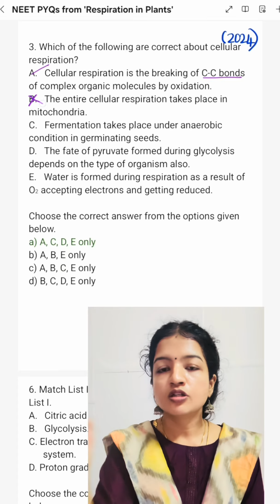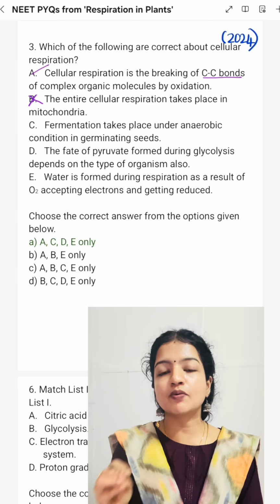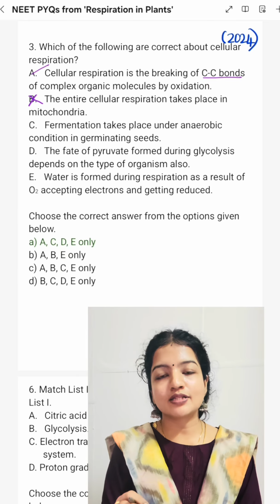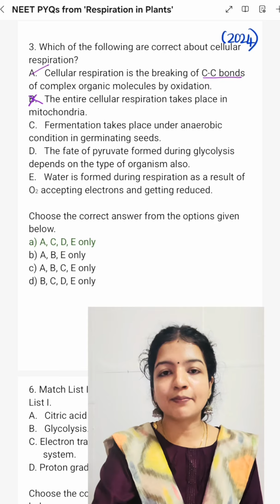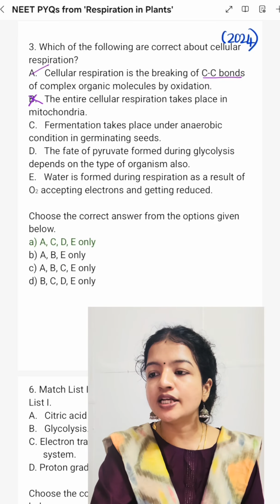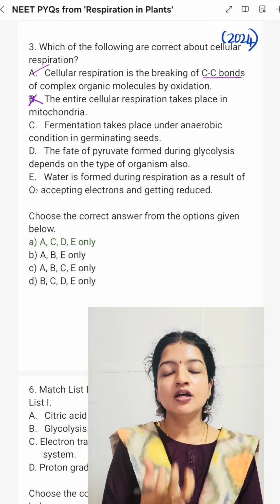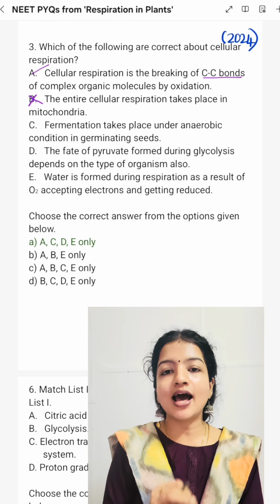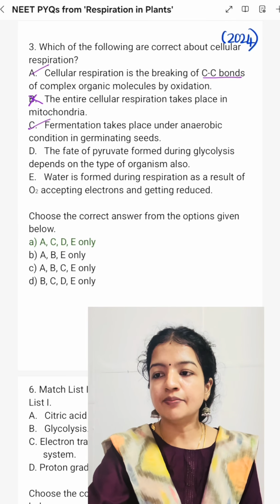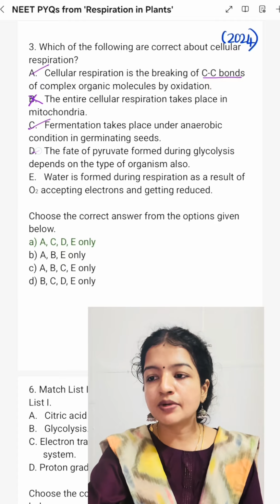Then statement B, the entire cellular respiration takes place in mitochondria. This is wrong. The first step in cellular respiration, glycolysis, takes place in the cytoplasm. Subsequent steps like Krebs cycle and electron transport chain take place in mitochondria. So statement B wrong. Statement C, fermentation takes place under anaerobic condition in germinating seeds. This is correct. In the early stage of germination, oxygen level is low, so anaerobic respiration takes place to produce energy. So statement C correct. Statement D, the fate of pyruvate formed during glycolysis depends on the type of organism also. So this statement is also correct.